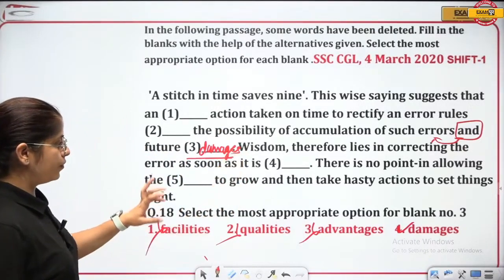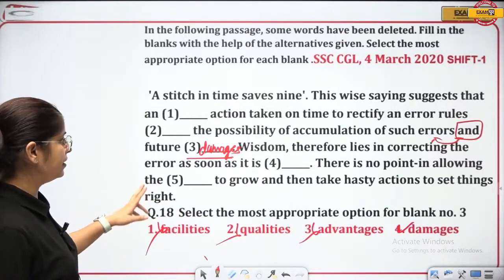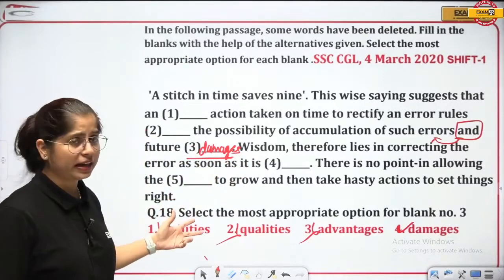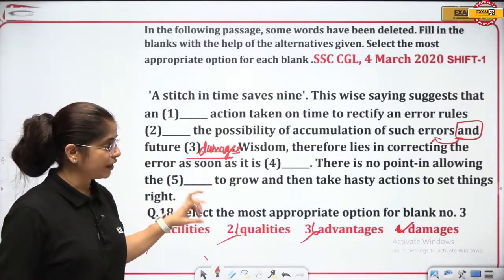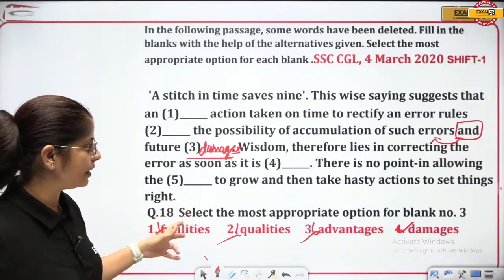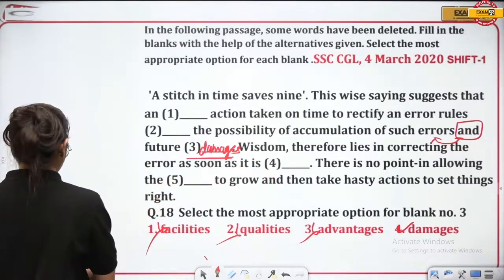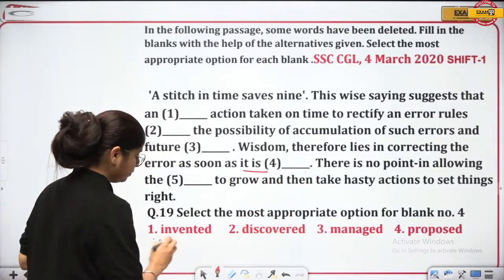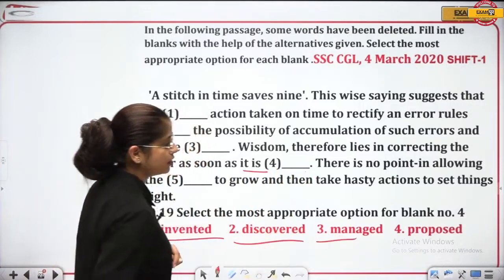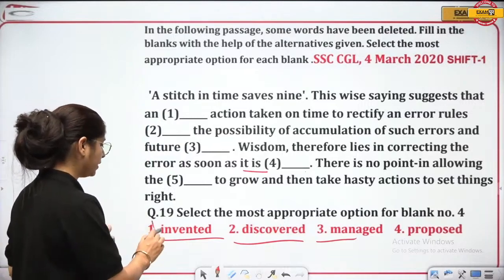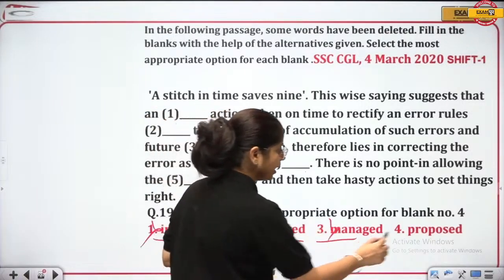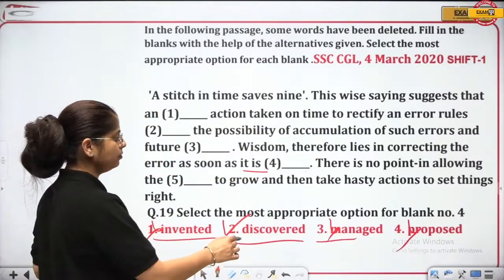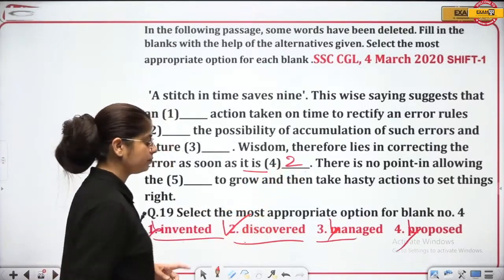Let's see again. Wisdom therefore lies in correcting the errors as soon as it is what? Wisdom, that means the wisdom is in what thing? So wisdom is in the thing that whenever you get to know that this is the error, you have to correct it. So what will be the answer here? Let's see the options given. It is invented, it is discovered, it is managed or it is proposed. See, mistake is not invented, errors not invented, managed and proposed will not be the answer. Discovered, as soon as you discover that there is some problem, you have to correct it. So the correct option here will be discovered.